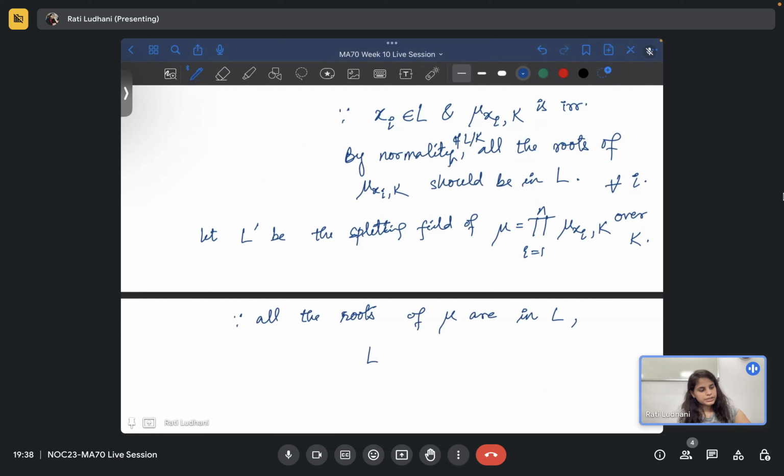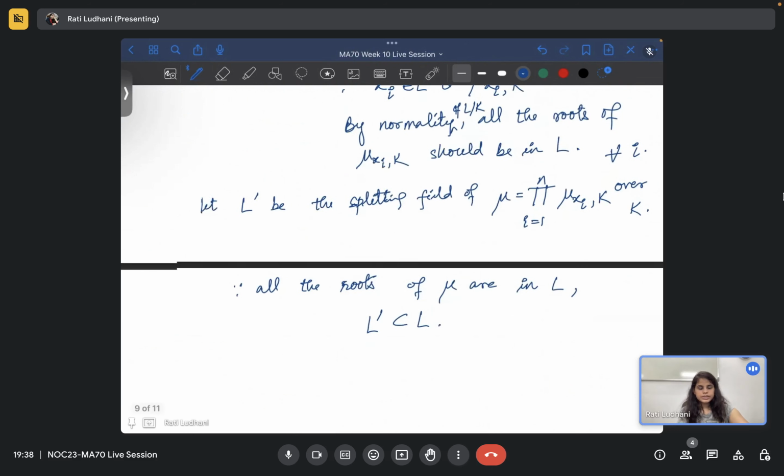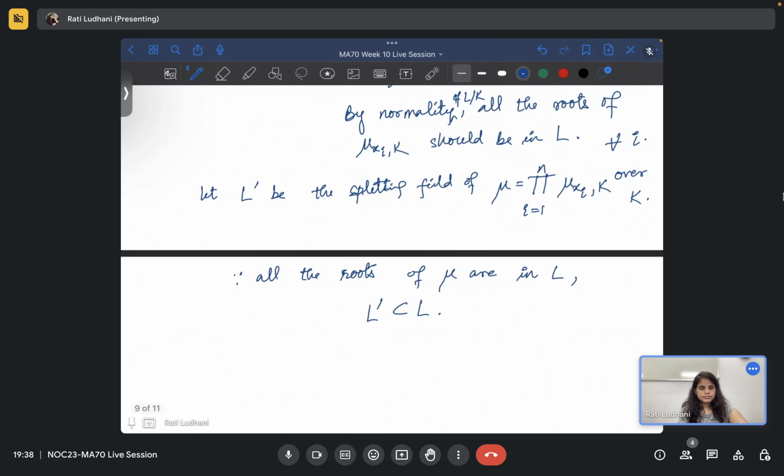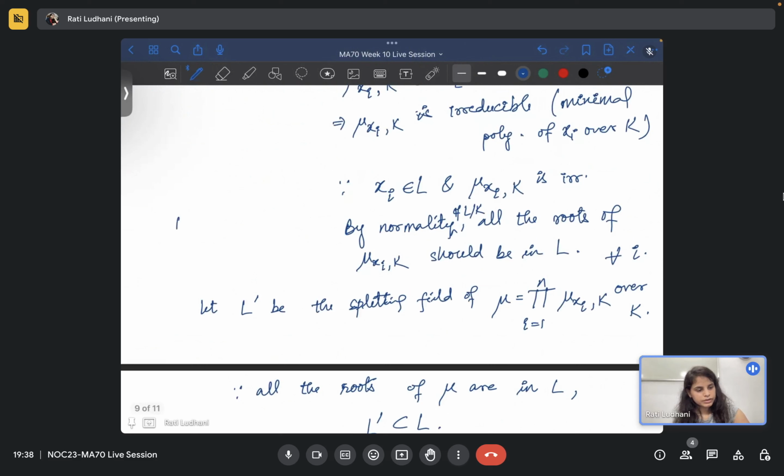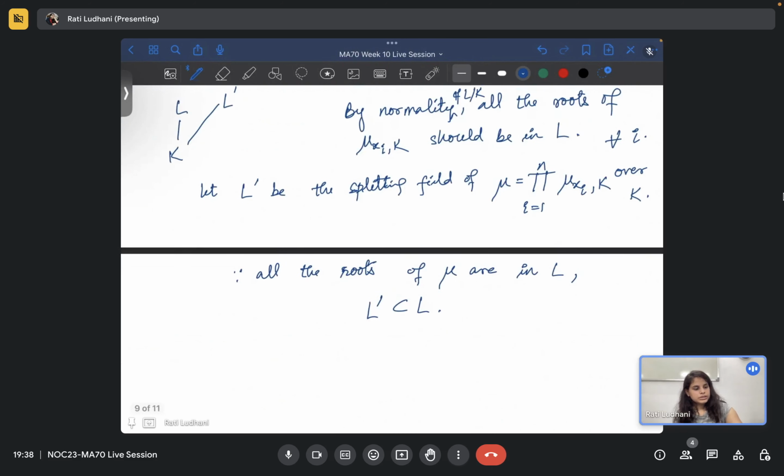We have L dash is contained in L, because L dash is the splitting field of mu. Splitting field means this is the smallest field such that mu splits into linear factors, right? Is this direction clear? Okay, great. So we have L, we have K, and there is this L dash. L contains K also, that's why this is true.